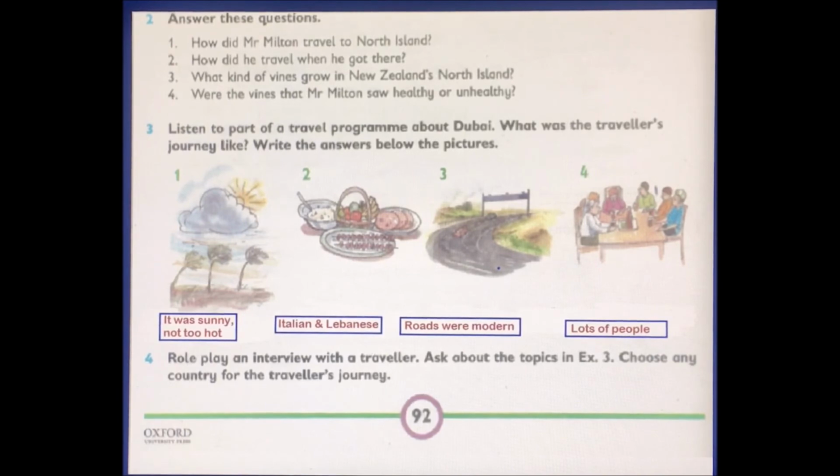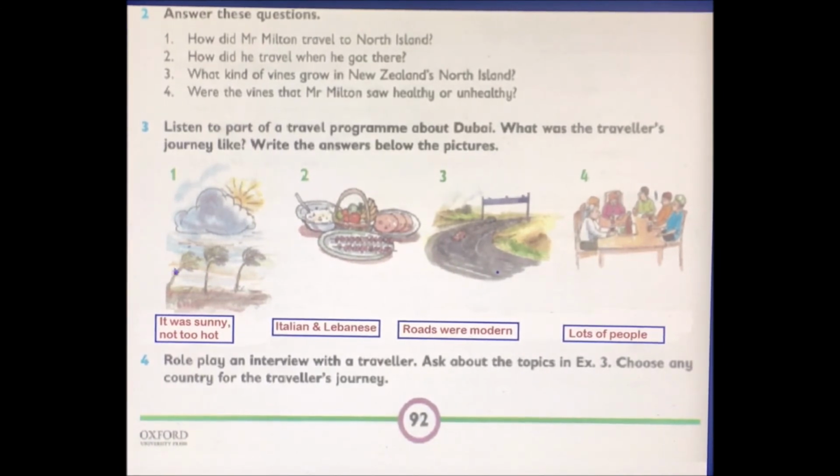Now we will write the answers on page number 92, exercise number 3. We will write the answers according to the questions asked through the pictures. Can you see what's happening in these pictures? Picture number 1. Students, what can you see in this picture? Here are some clouds. The sun is shining bright over here and the wind is blowing. See, the trees are moving, isn't it?